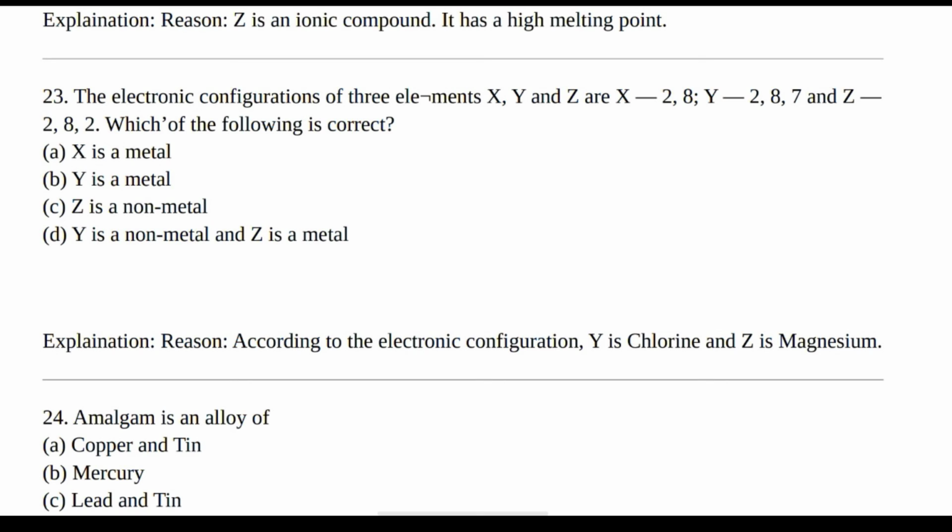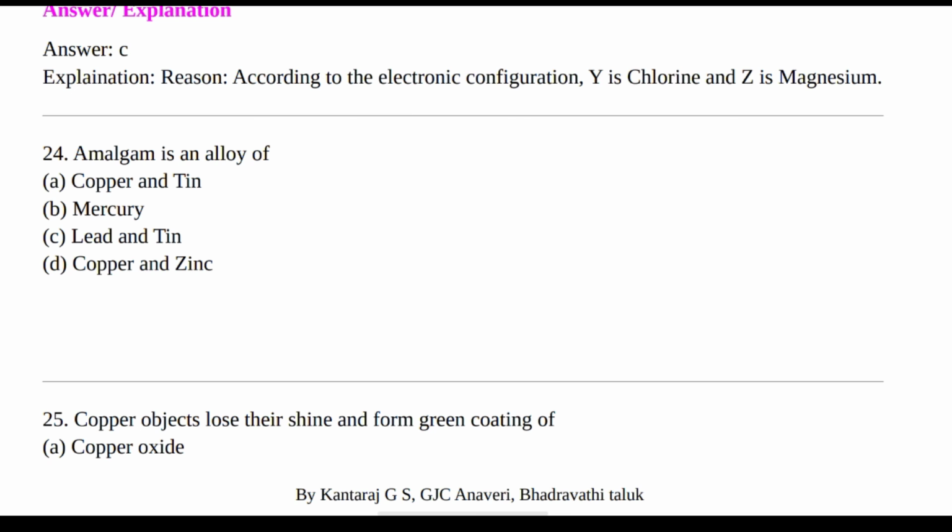Next question. The electronic configuration of three elements X, Y and Z are X 2, 8, Y 2, 7 and Z 2, 8, 2. Which of the following is correct? Options are X is metal, Y is metal, Z is non-metal, Y is non-metal and Z is metal. The right answer is option C, Z is a non-metal. Amalgam is an alloy of copper and tin, mercury, lead and tin, copper and zinc. The right answer is option B, mercury.